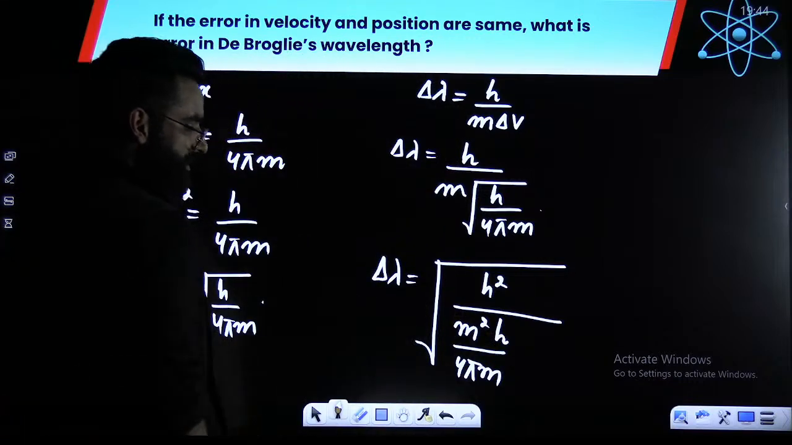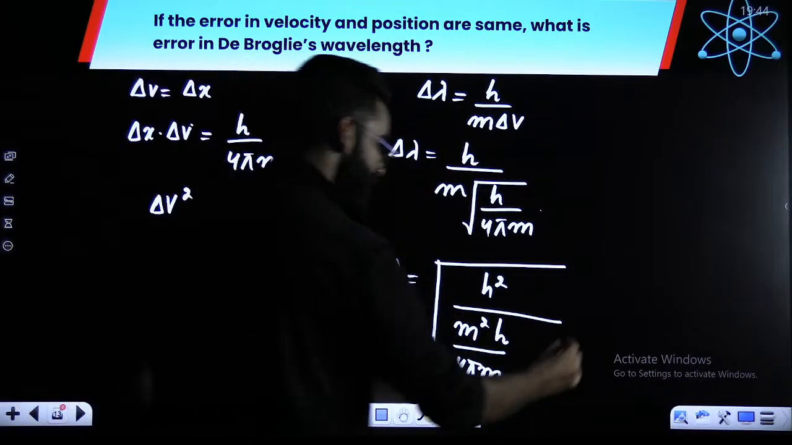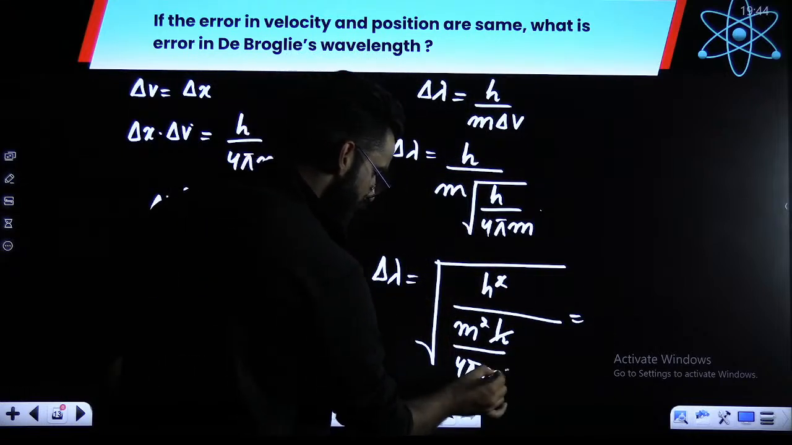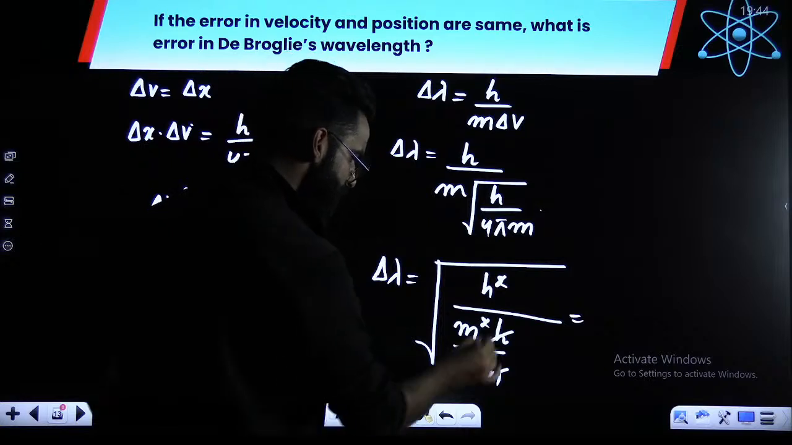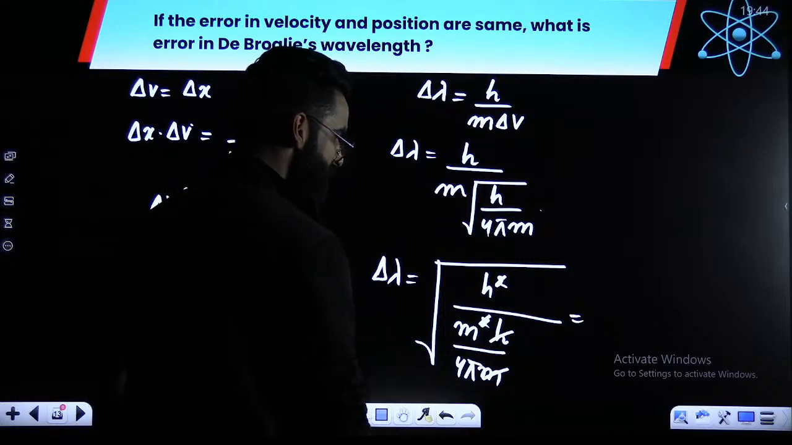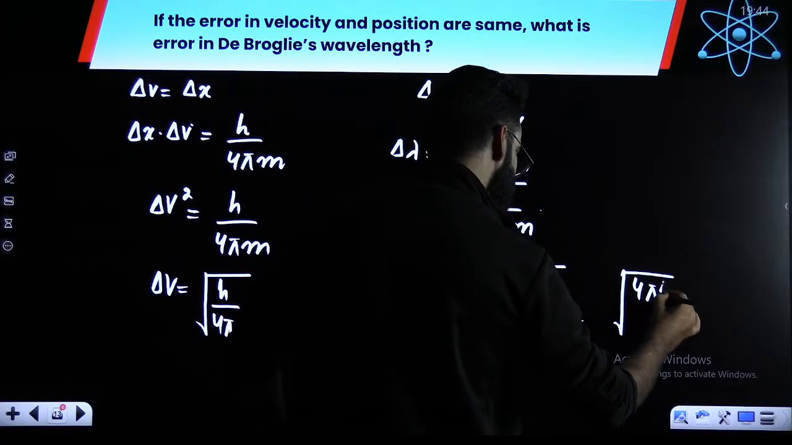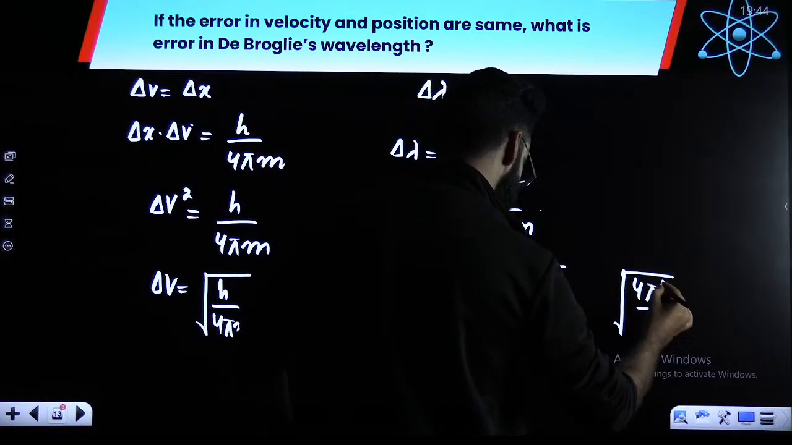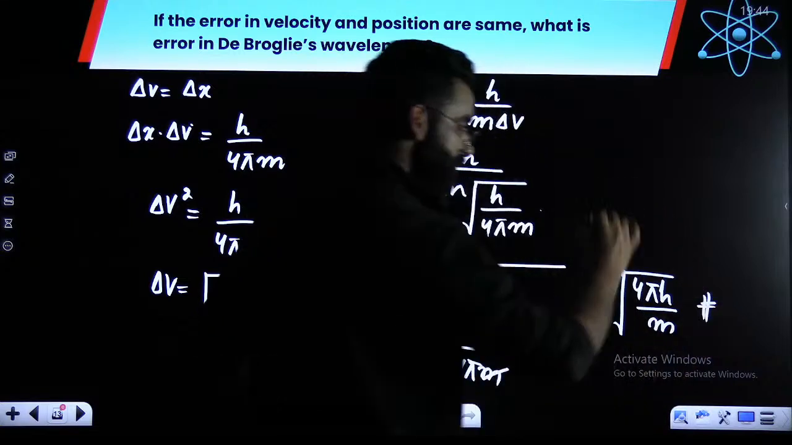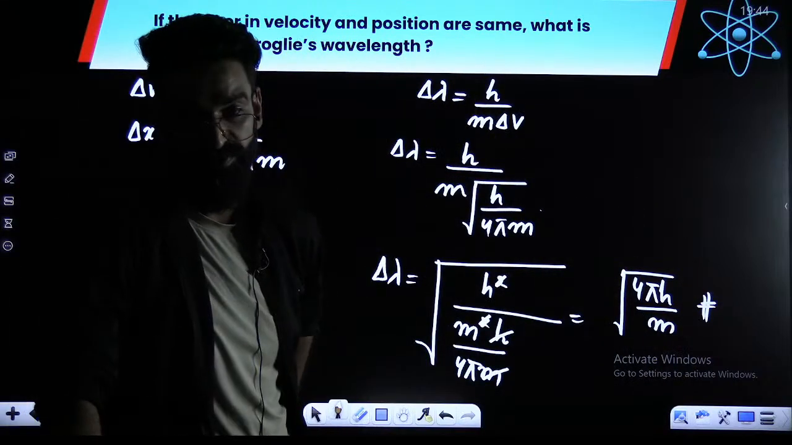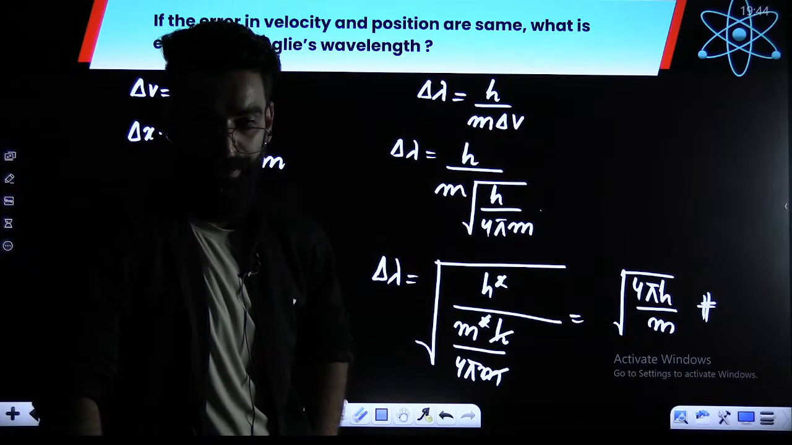Now, see what all things will get cancelled out. This h and h got cancelled. One of the m got cancelled out. What do I get at the end? It's going to be under root of 4 pi h divided by m. This is the final answer of the question. This is going to give you the error in the de Broglie's wavelength. That's something I was supposed to calculate. Am I clear with this?